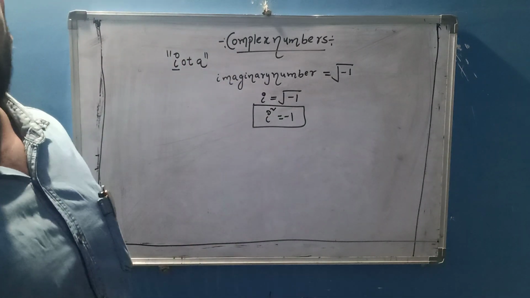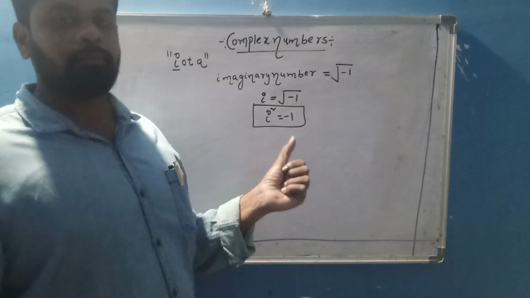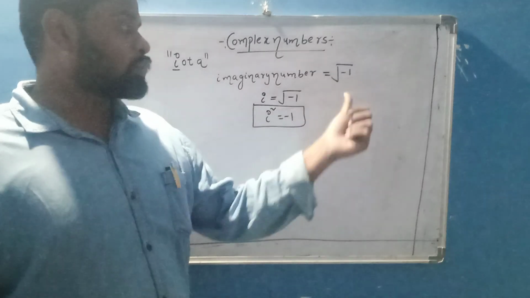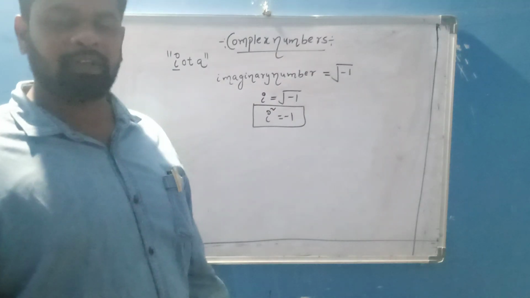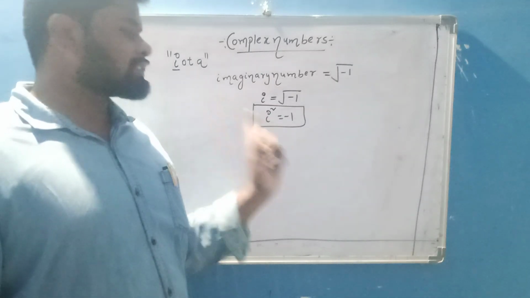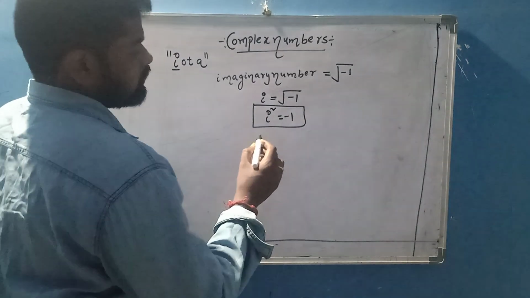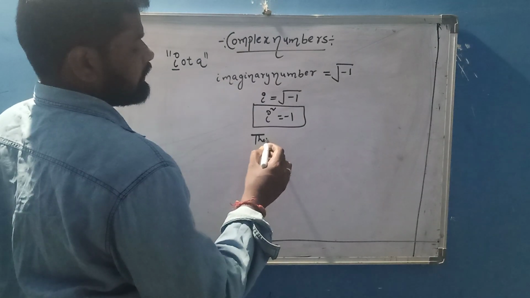This is a very important topic. What is iota? Iota is nothing but an imaginary number, which I am assuming is root of minus 1. That is the imaginary number. i equals root of minus 1, then i square equals minus 1. This is the iota. Then we can simplify any value.